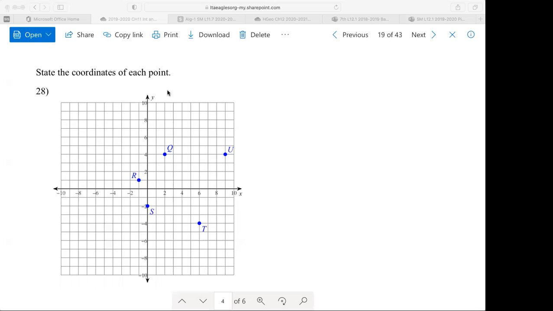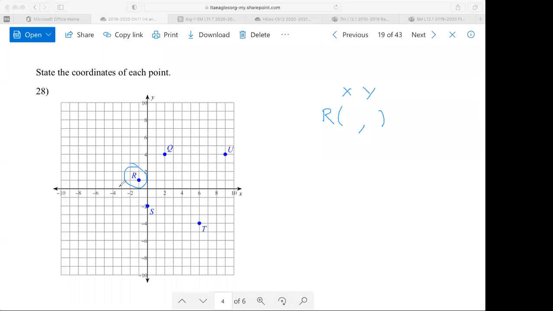I'll pick R. All right, let's look at R. So let's see, R is right here. I'll circle it. Remember, all points are of the form parentheses with a comma in between, and it should go X, Y. Do you have to write X, Y? No, you don't, but you can. It wouldn't be wrong.